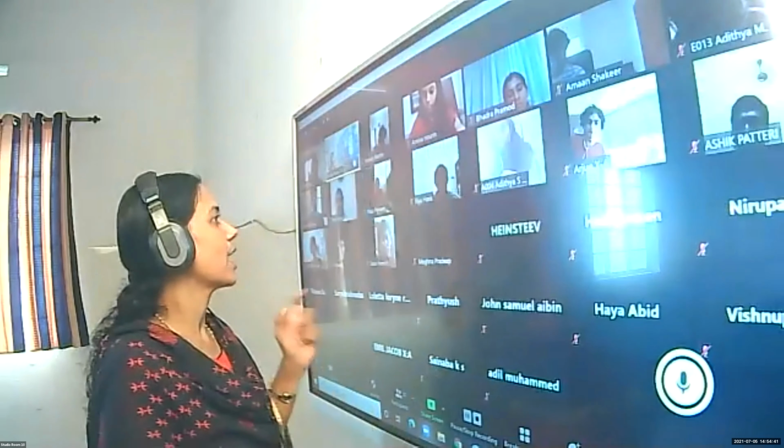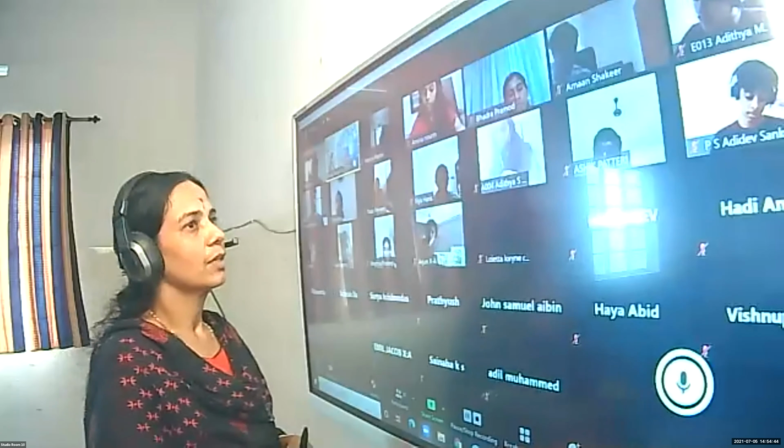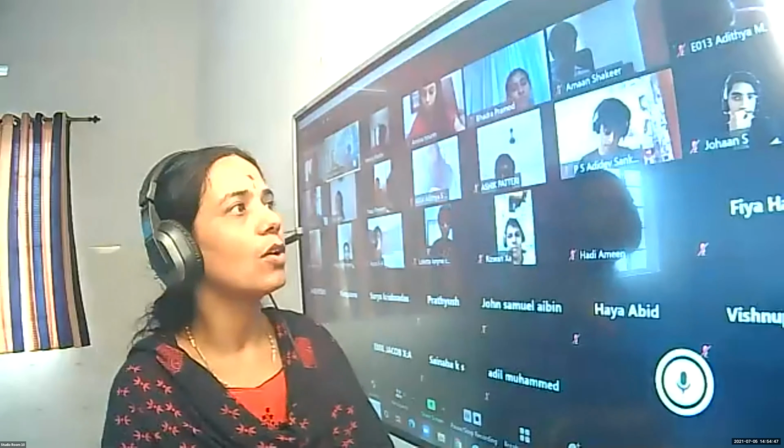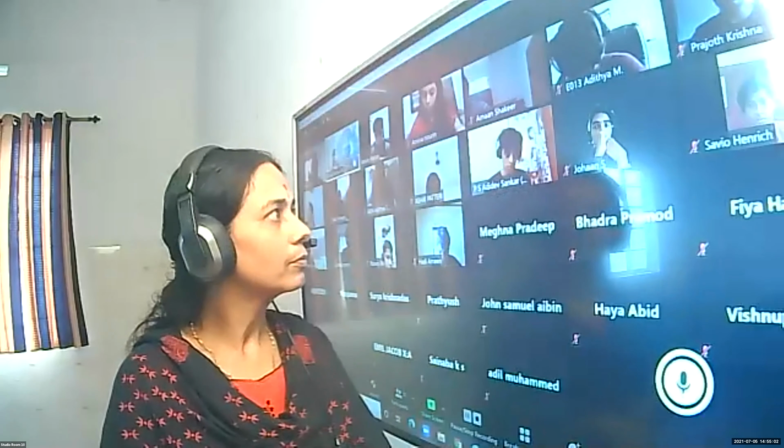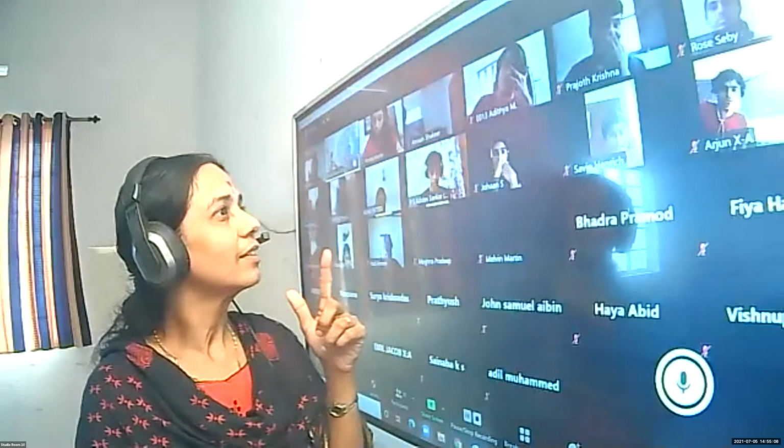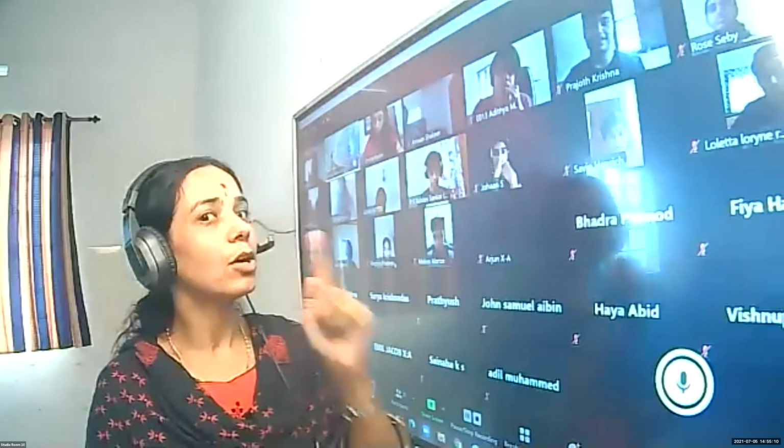Basic proportionality theorem. Before learning that, let me ask, what is the formula for the area of a triangle? Half BH. What does B stand for? Base. What about H? Height. What is meant by height? Altitude. What is meant by altitude? It is not the hypotenuse. It is the vertical side. It should be perpendicular to the base, 90 degrees.